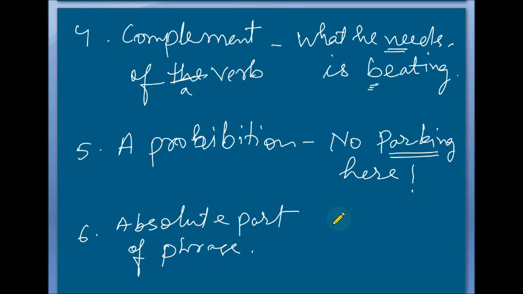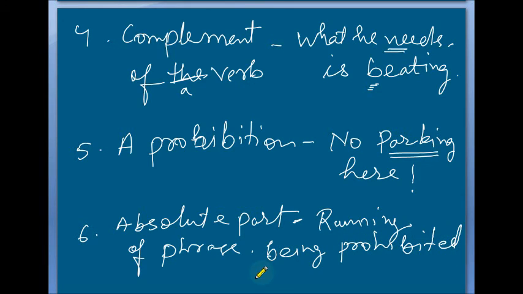An absolute part of a phrase, here I am giving one example. Running being prohibited in the park, we came back. I am writing here: running being prohibited in the park, comma, we came back.